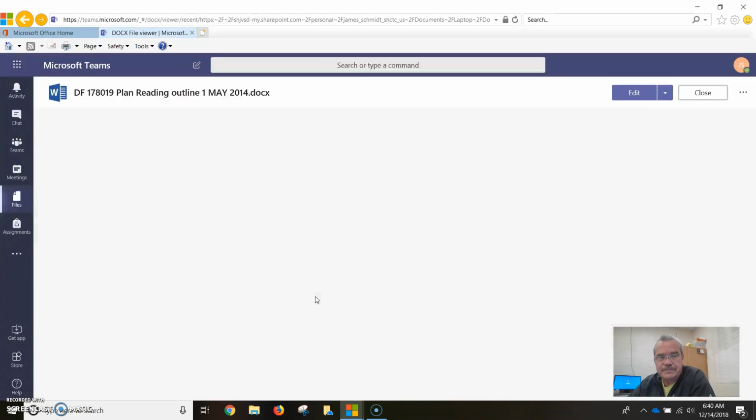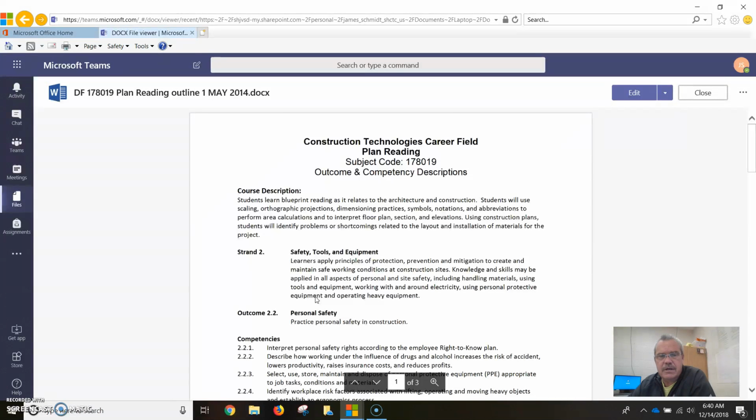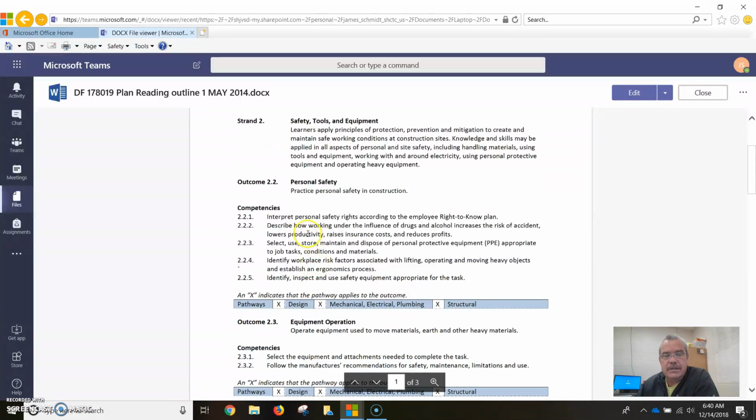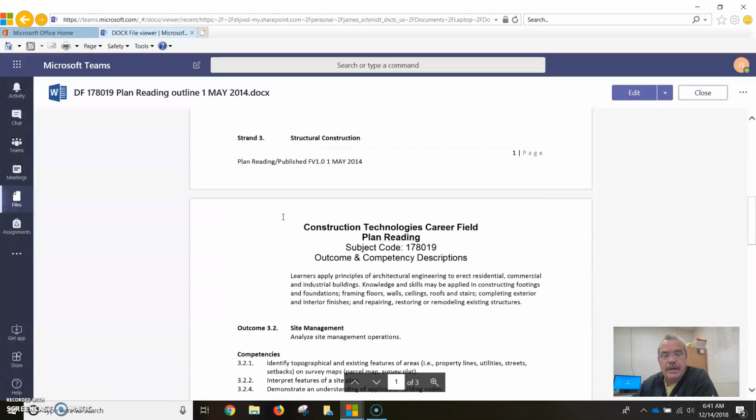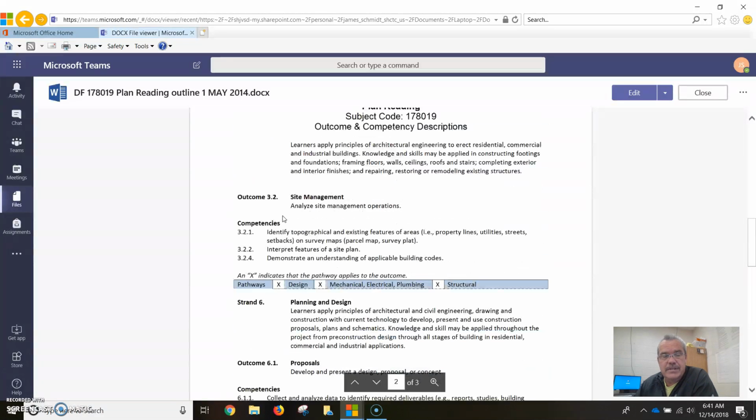This is our pathway. This file basically tells me what I have to do for construction for this class and what strands and everything that we have to follow. So please keep that in mind. This really doesn't concern you as much. It does me. But these are the things that I have to look for that you guys are accomplishing each year to move forward. It's very interesting if you'd like to read it. It's a good little read for you. And then I can get feedback on it from what you think if we're accomplishing some of these goals. But these are the goals that we try to meet each and every year.